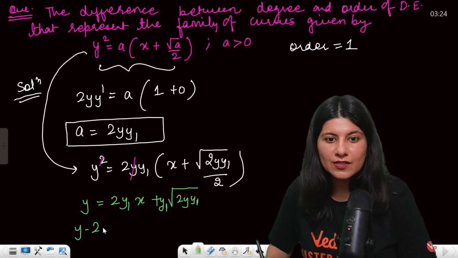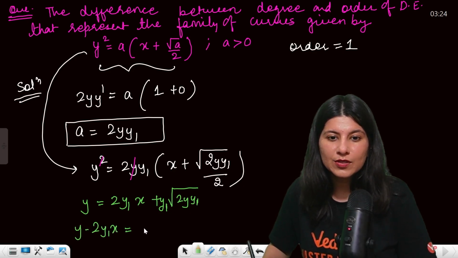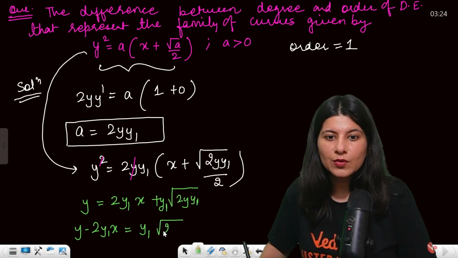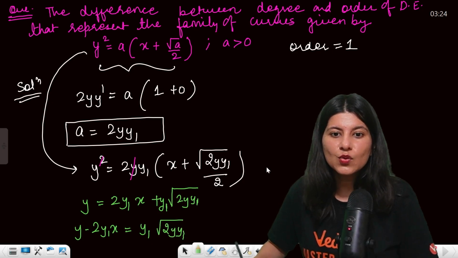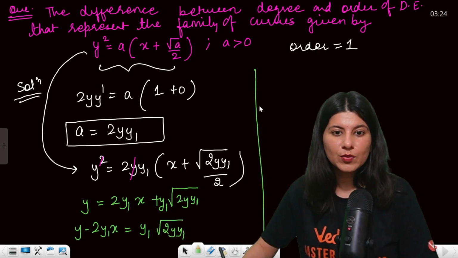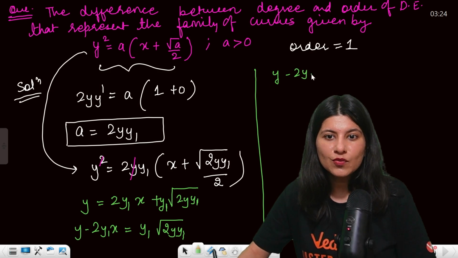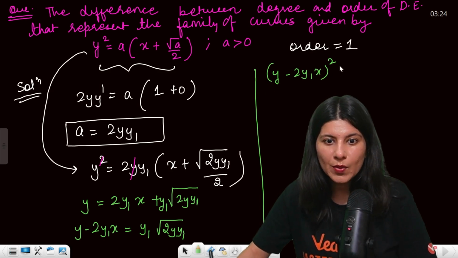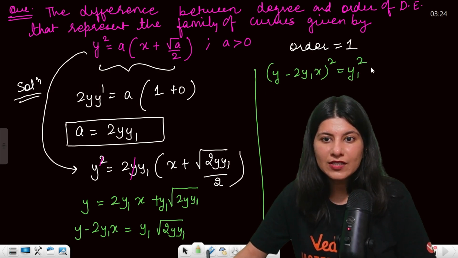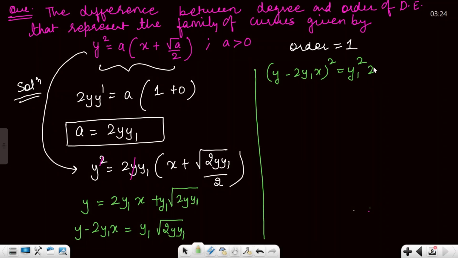So y minus 2y1 x equals y1 times square root of 2y1. Now square both the sides. So y minus 2y1 x whole square equals y1 square times 2y1.